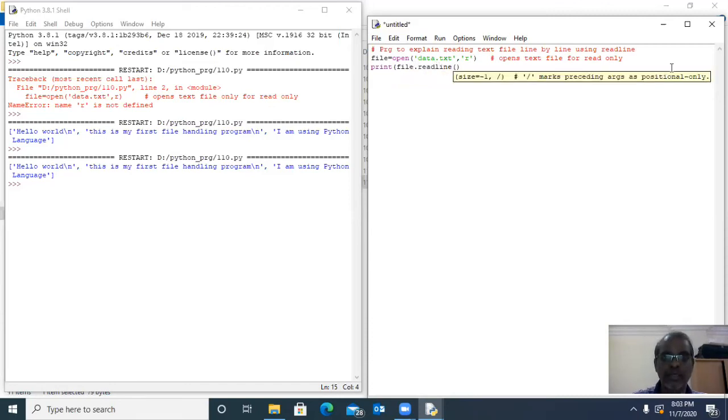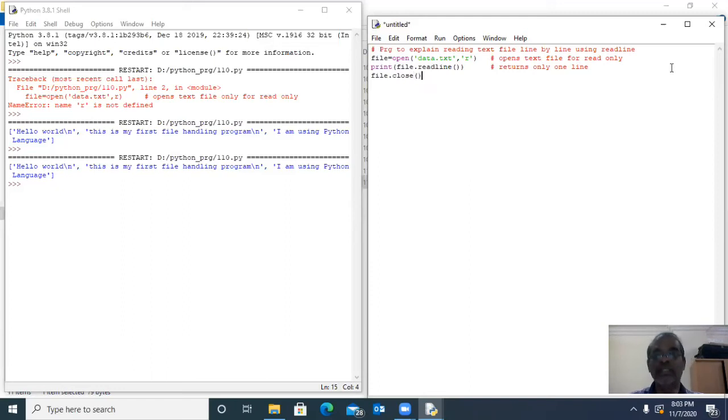I am getting only one line. It reads only the first line. It returns only one line. You will see file.close(). Our text file, data.txt, contains 3 lines. Now it returns only the first line.